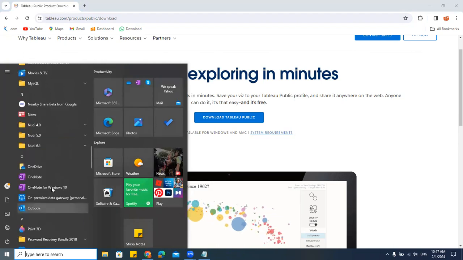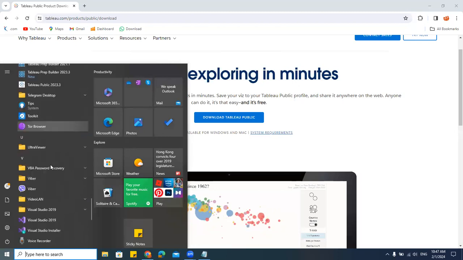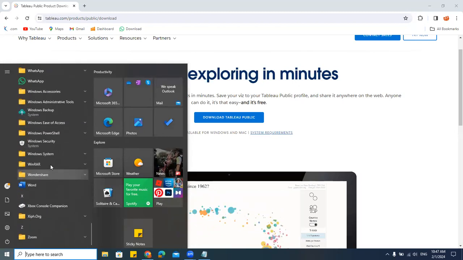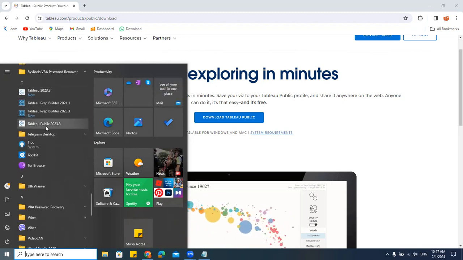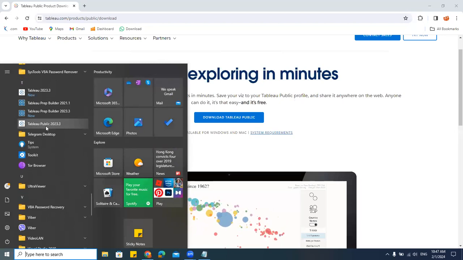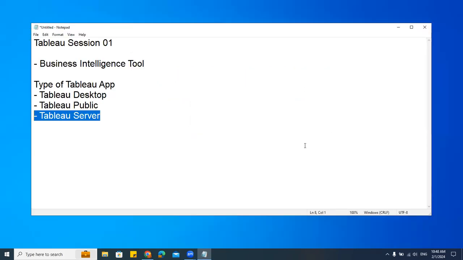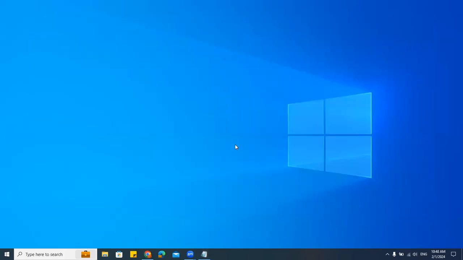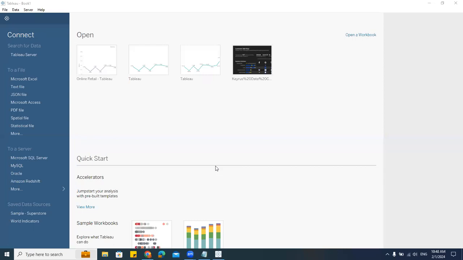So if you go here, oh sorry, it's not Microsoft. Tableau, where is that? Tableau Public, I have this public. Both are the same. So let me open this Tableau. This is Tableau Desktop. When I click on this, the application will get opened. See, this is Tableau Desktop. This is the latest version I installed recently.